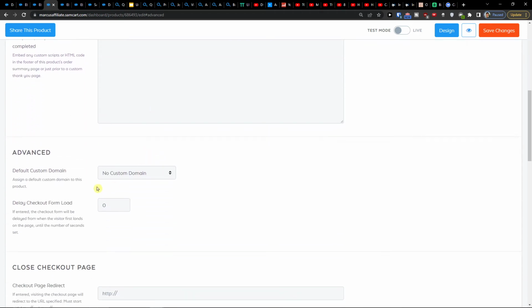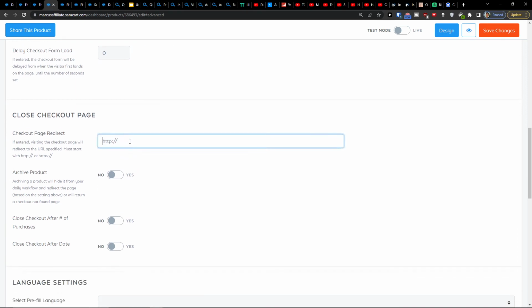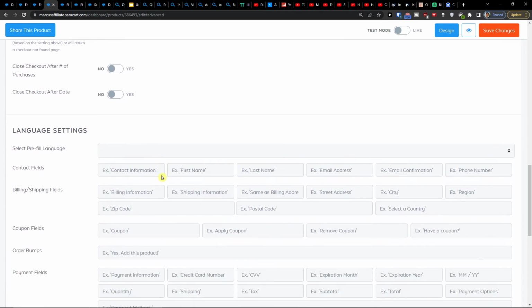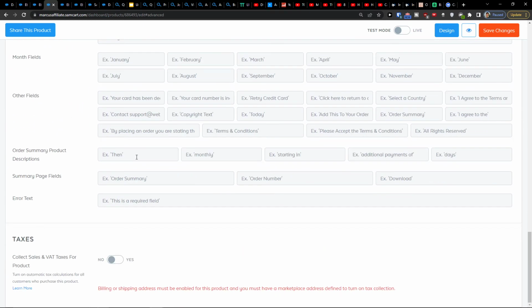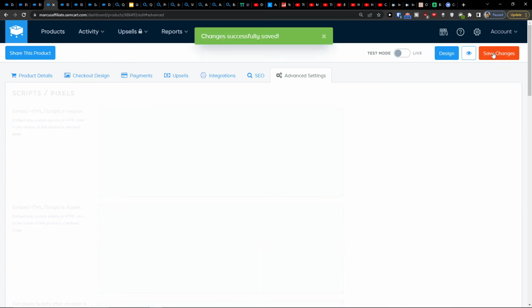On the bottom, you're going to find advanced, where you can easily choose the custom domain that you're going to connect. And you can also redirect for the checkout page if you want to. And language settings here. And then collect sales and what taxes for the product. And when you have it, you would click Save Changes.